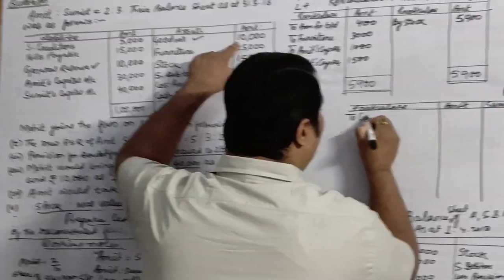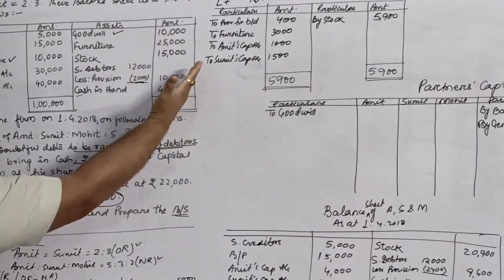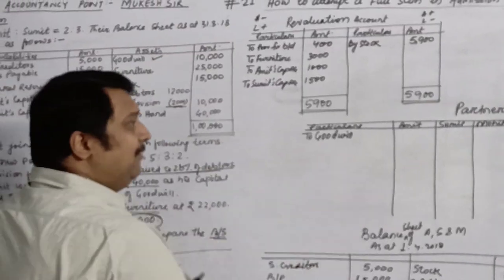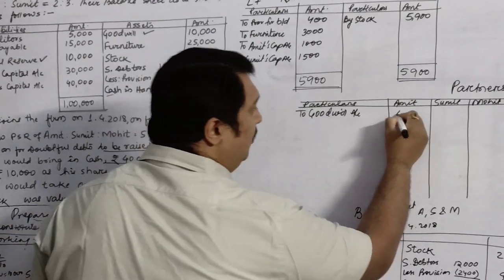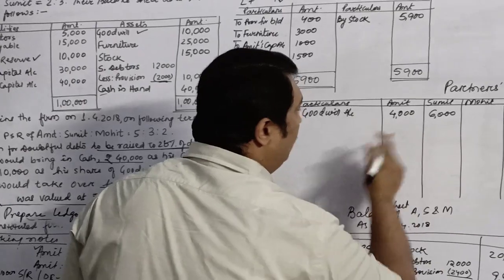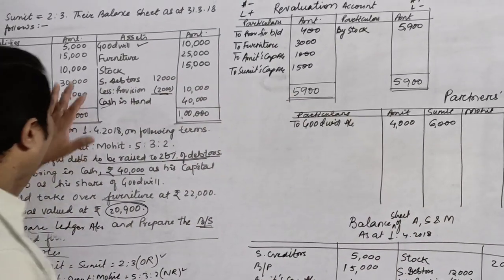So to goodwill account, goodwill will be written off. Goodwill is on the right hand side. So while it will be transferred to my partner's capital, it will come on the left hand side to goodwill, and it will be also distributed in the old profit sharing ratio. So the share of Amit and Sumit will be only 4,000 and 6,000. Mohit will not get a share of this.